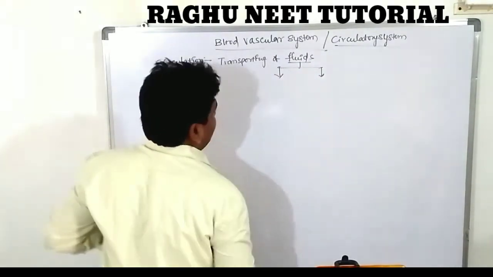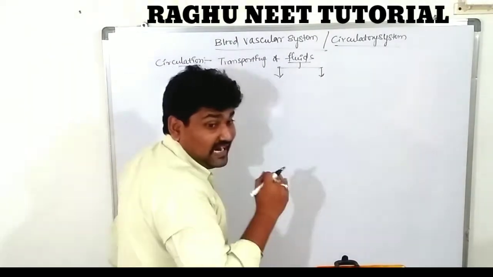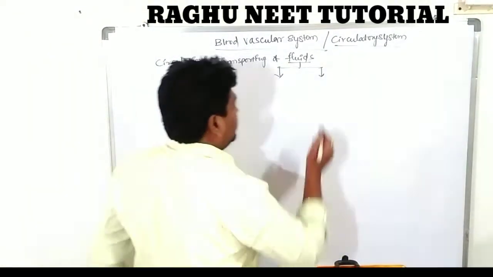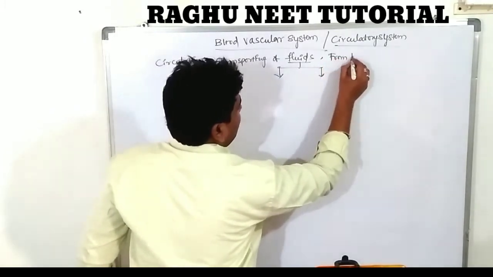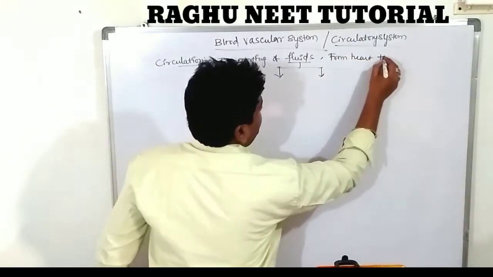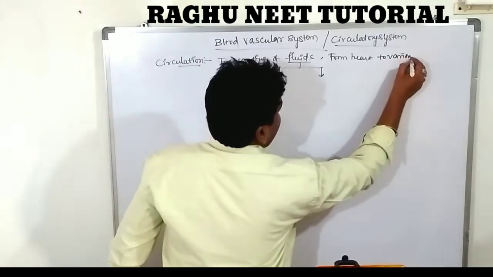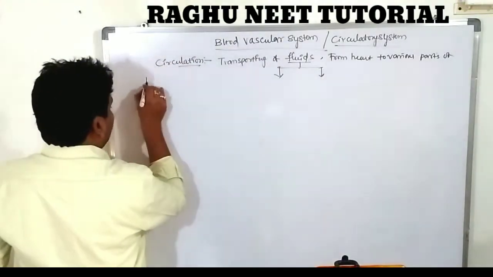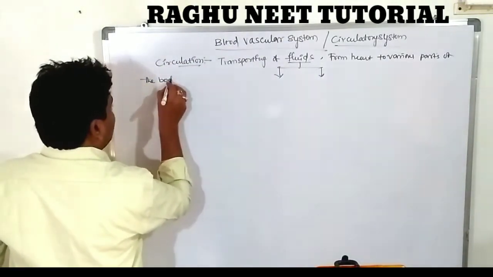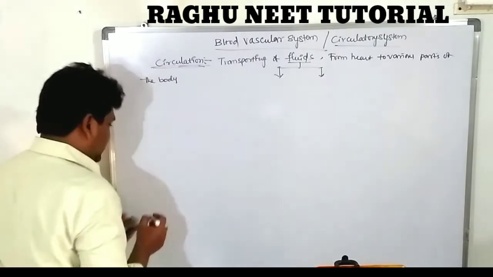Transporting of the fluids from the heart to various parts of the body. That is called circulation. We know that.